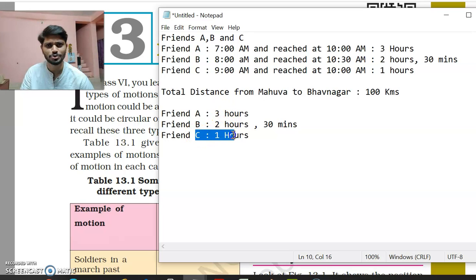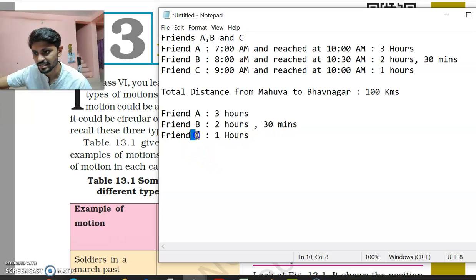Right? It is obvious. We came to know that friend C reached in just 1 hour. So friend C is the fastest. So I can say that if an object travels the same amount of distance in less amount of time, listen carefully friends, that object is faster as compared to the other object. Like in our case, it's friend C.